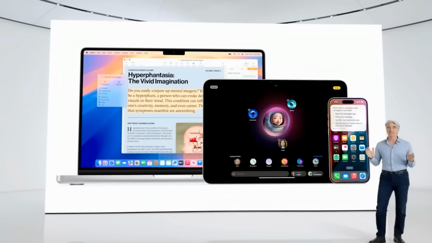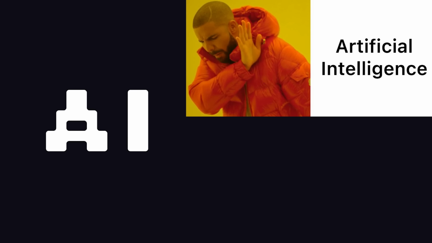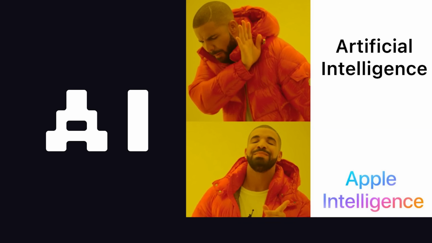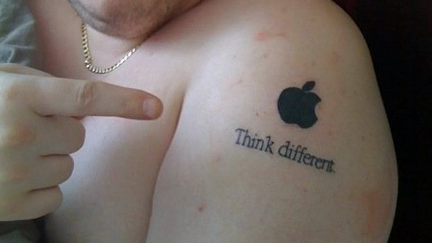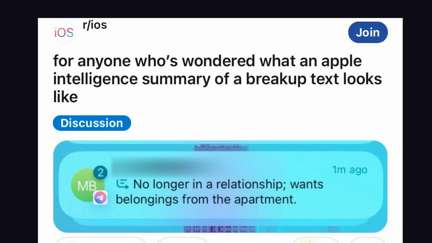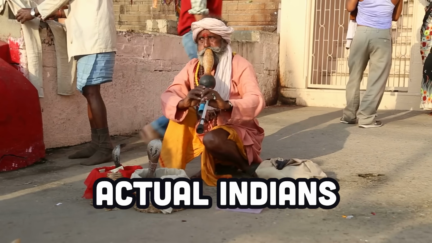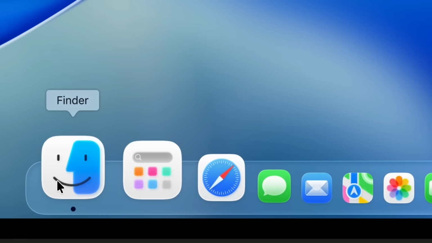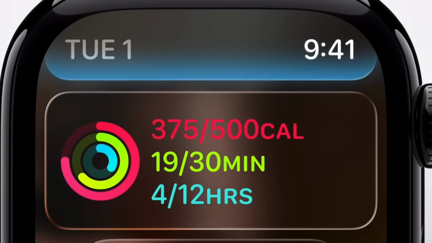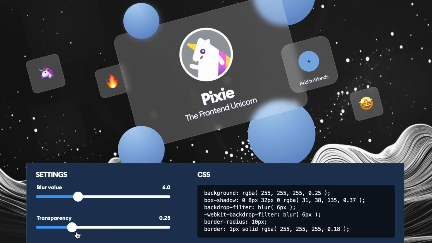1 year ago, Apple Inc. attempted a hostile rebranding of the letters AI by changing it from artificial intelligence to Apple Intelligence. At the time, people called it genius, but ultimately the move failed when we learned that AI is just actual Indians. This year, Apple is back at it, attempting another hostile rebrand by taking the gimmicky web development trend of